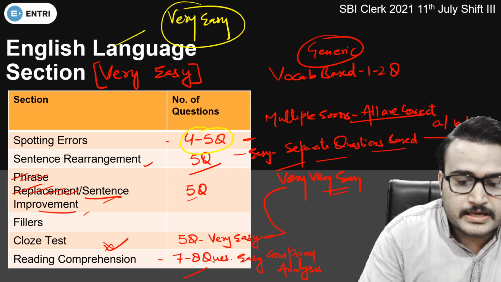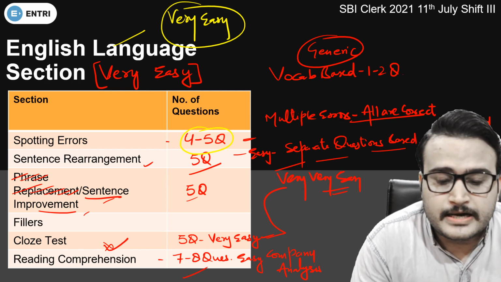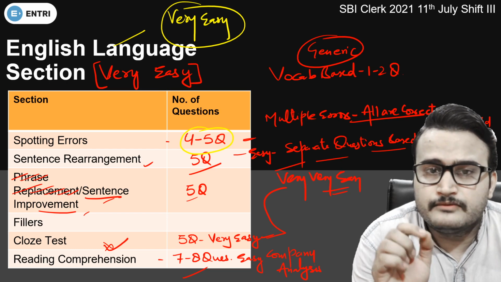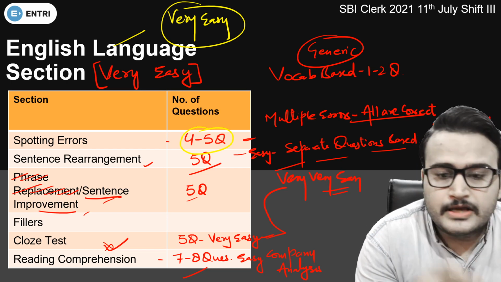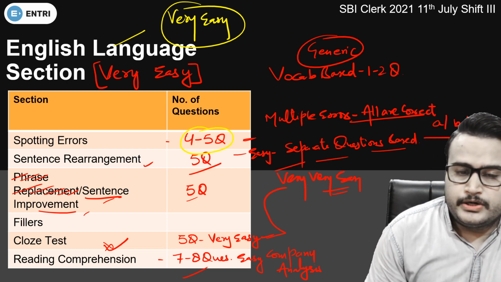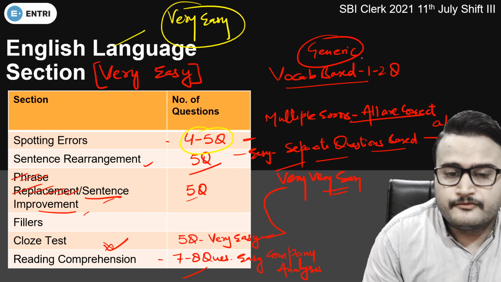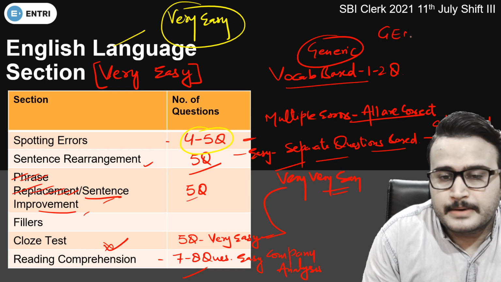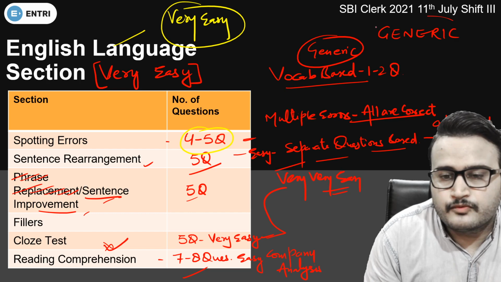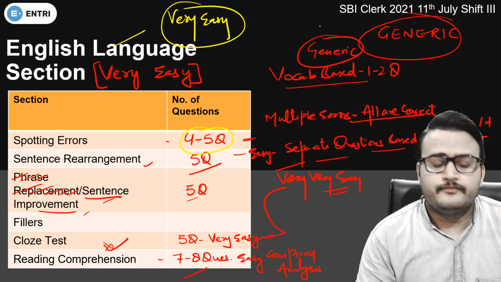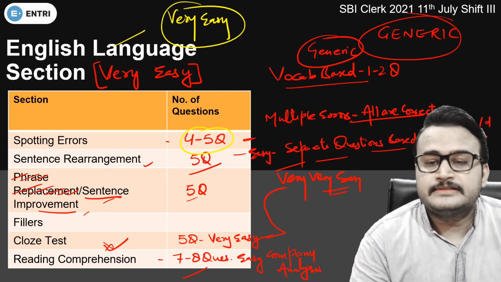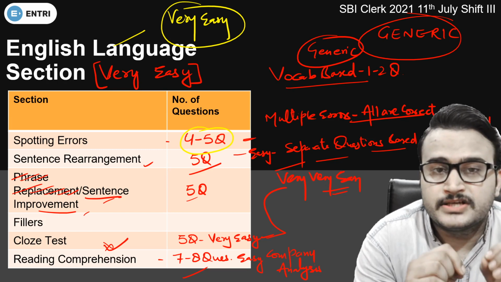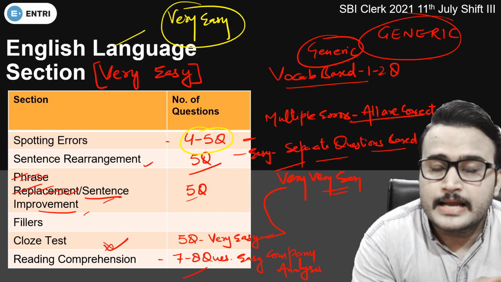Reading comprehension again 7 to 8 questions were there, and company analysis was given. So this was the theme of the reading comprehension section. And yes, 1 to 2 questions were vocab based, and one vocab I can remember was generic word. So generic word was there, and either antonym or synonym we needed to find. So guys, this was the 11th July shift 3 SBI Clerk 2021 analysis.